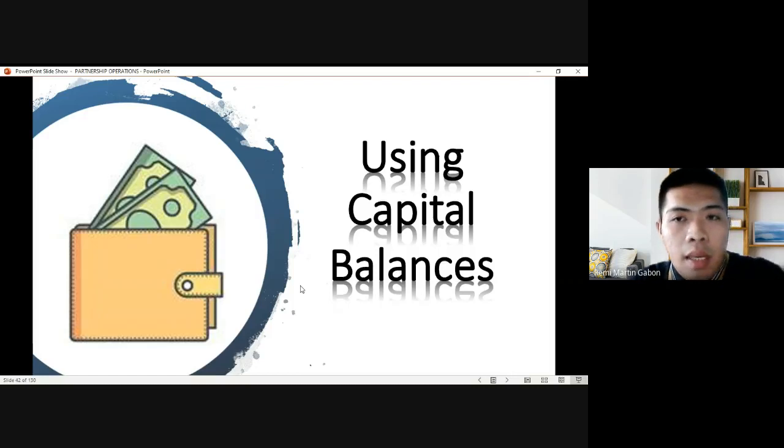Next, using capital balances. So they're basing the distribution on the balances that they have. Using capital balances will depend again on the agreement, because we can assume different capital balances when it comes to accounting for partnership operations.